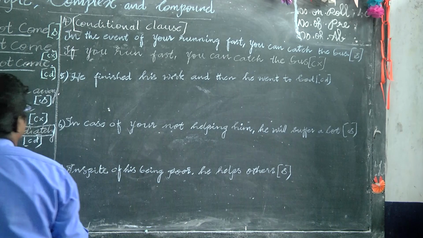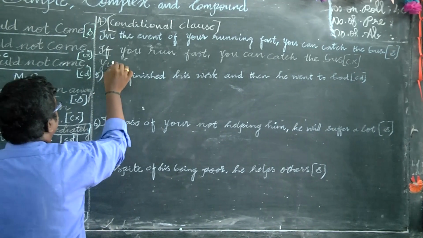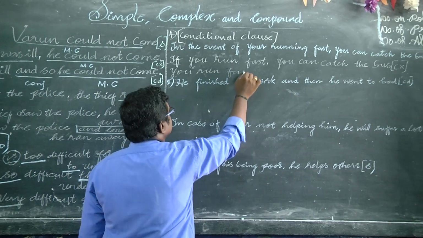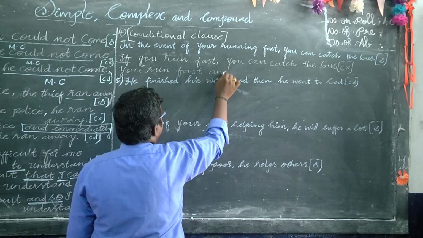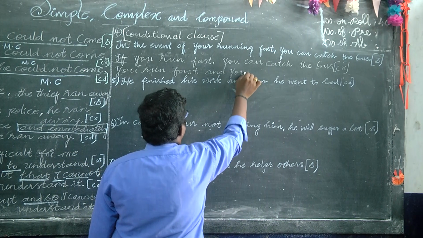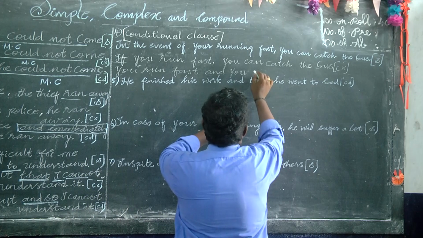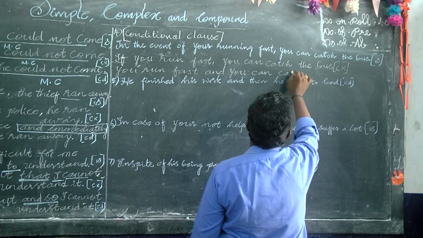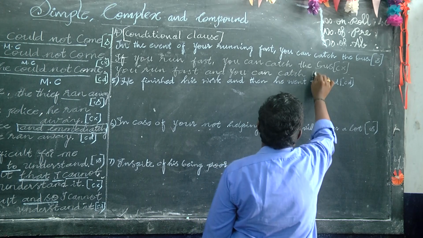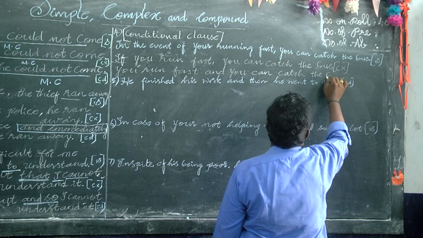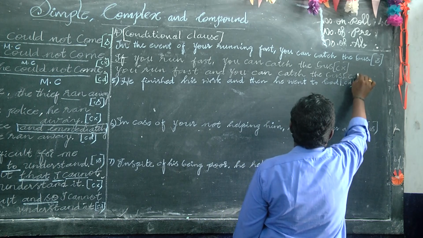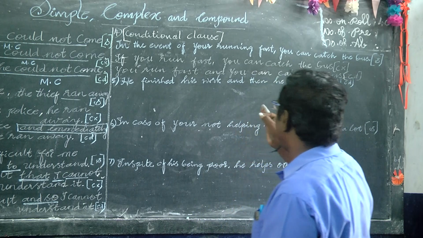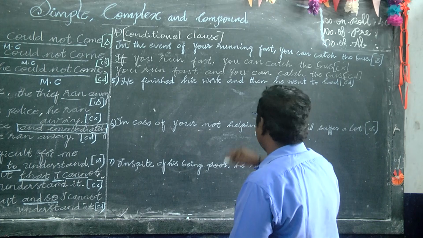Okay, compound form: you run fast and you can catch the bus.